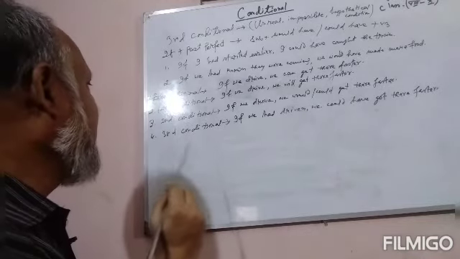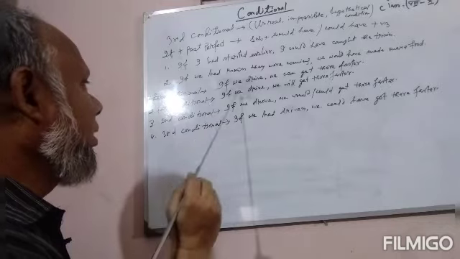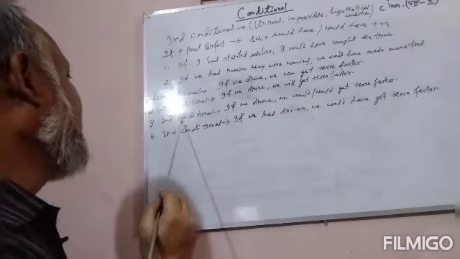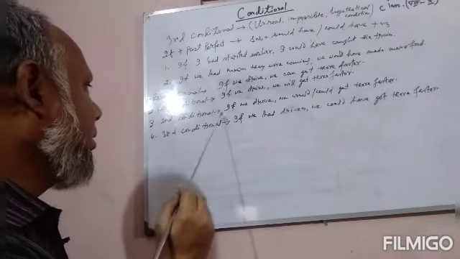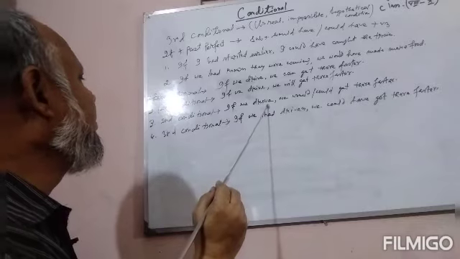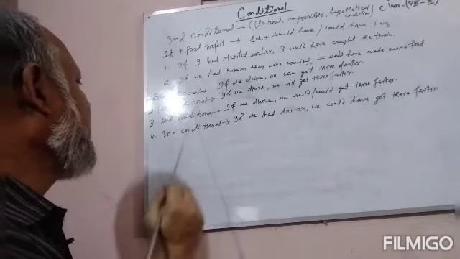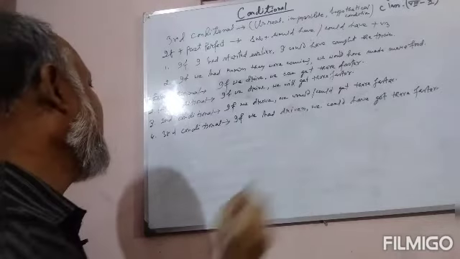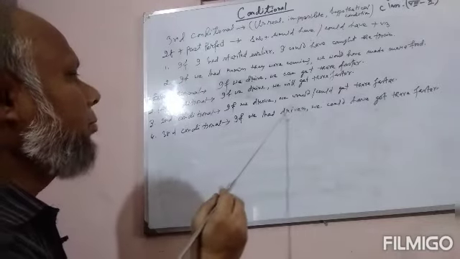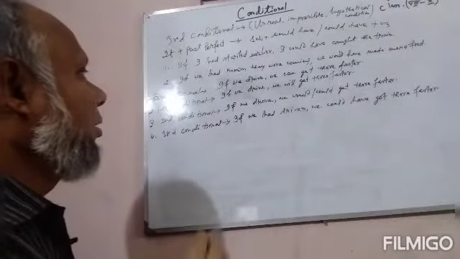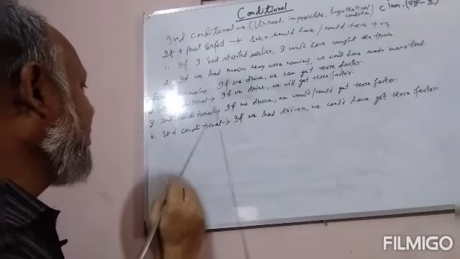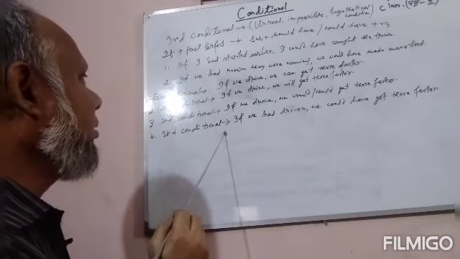First conditional: if we drive, we will get there faster. Second conditional: if we drove, we would or could get there faster. And third conditional: if we had driven, we could have got there faster. So at a glance, we can see zero, first, second, and third conditional.